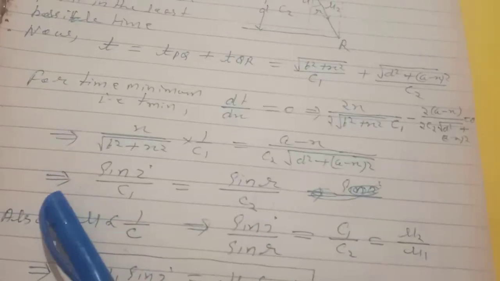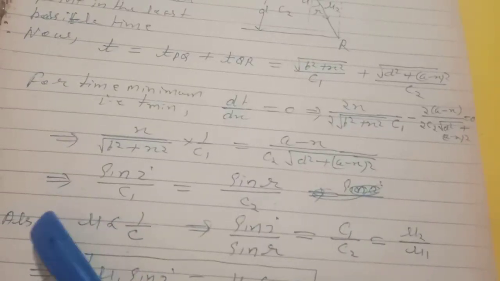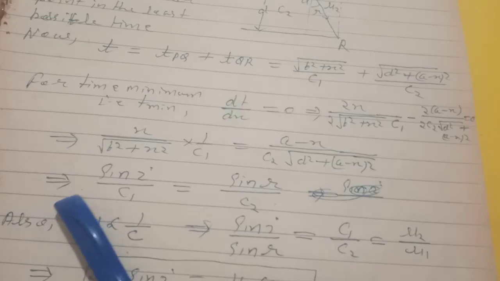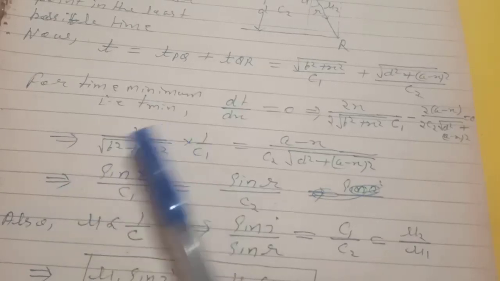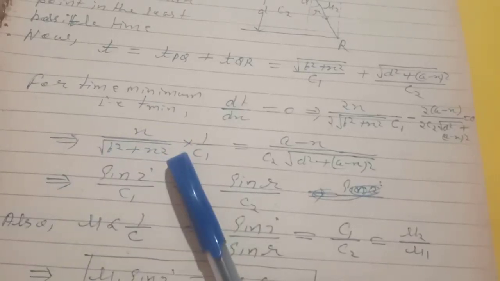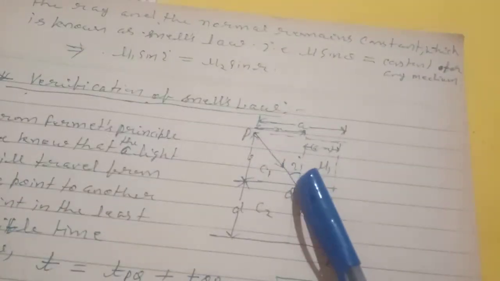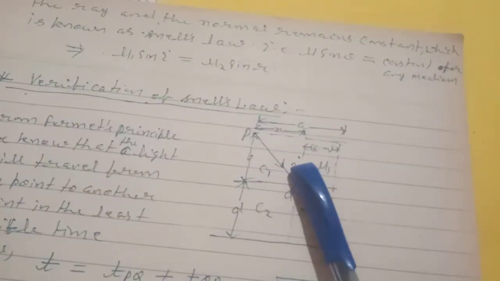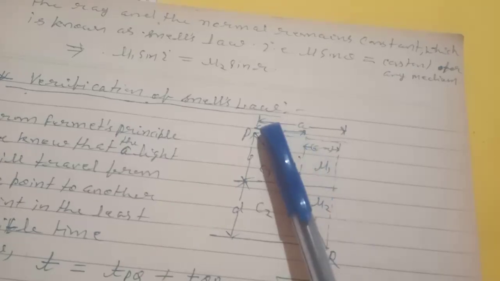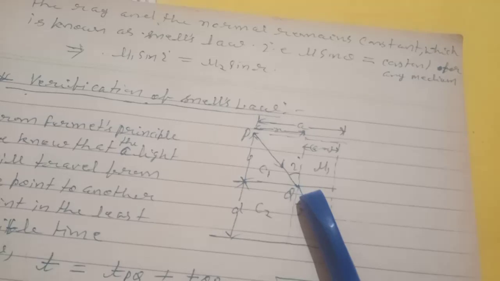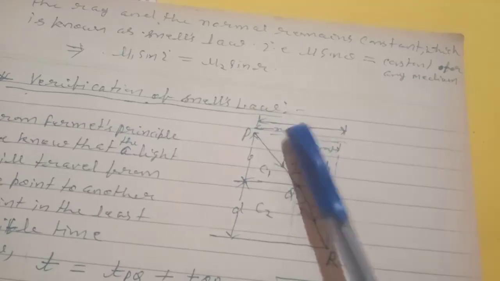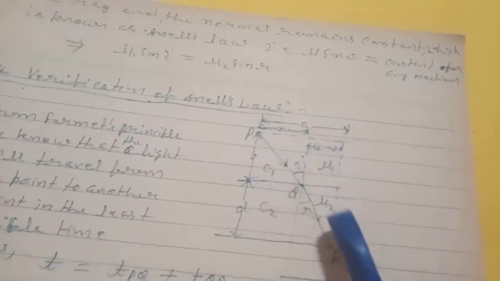This gives x by root of b square plus x square is equal to sin i. See here, in this angle, sin i equals perpendicular by hypotenuse, that is x by PQ, and the value of PQ is under root x square plus b square.